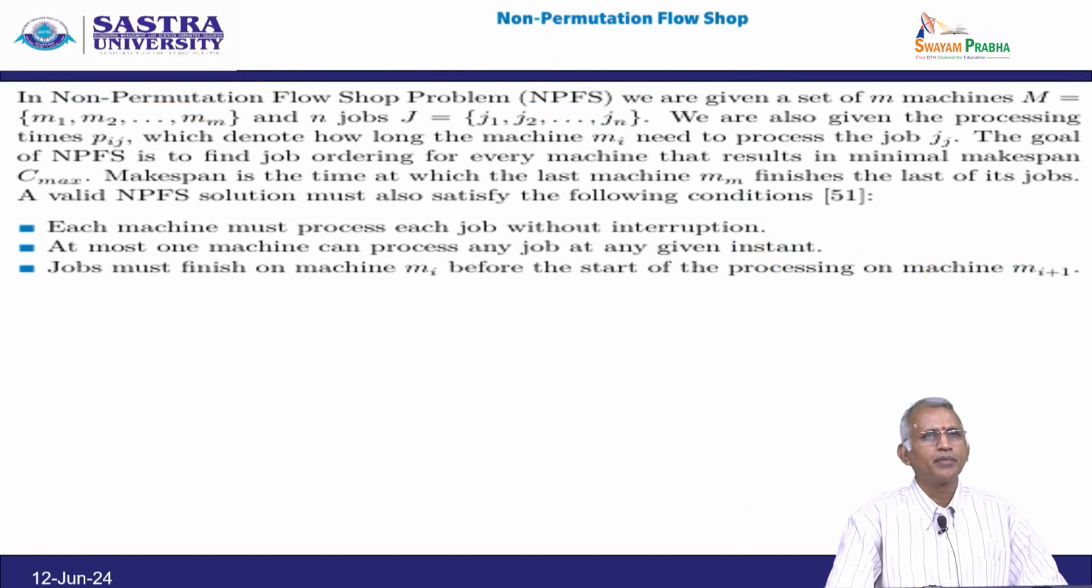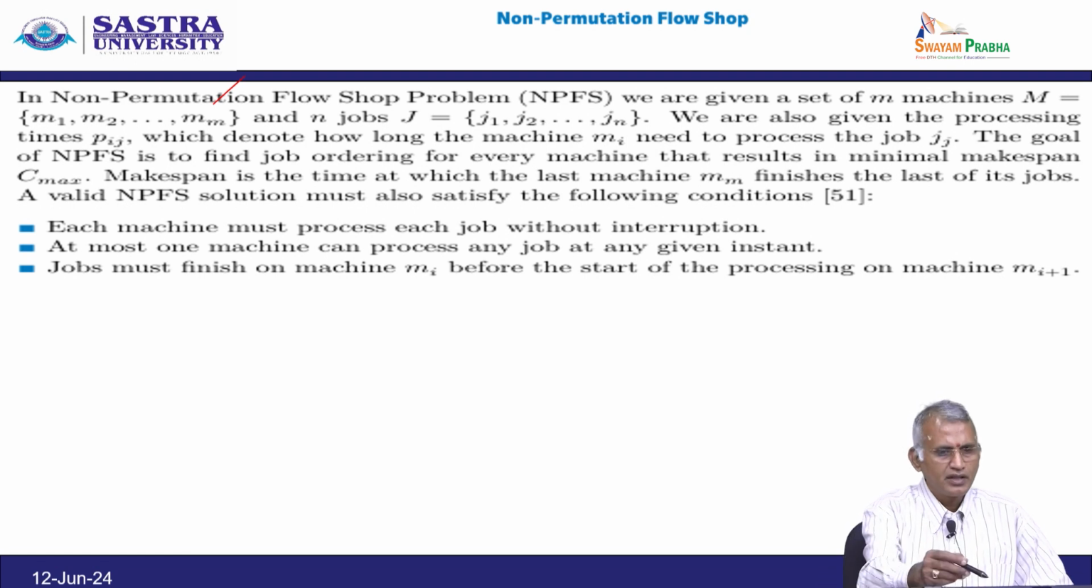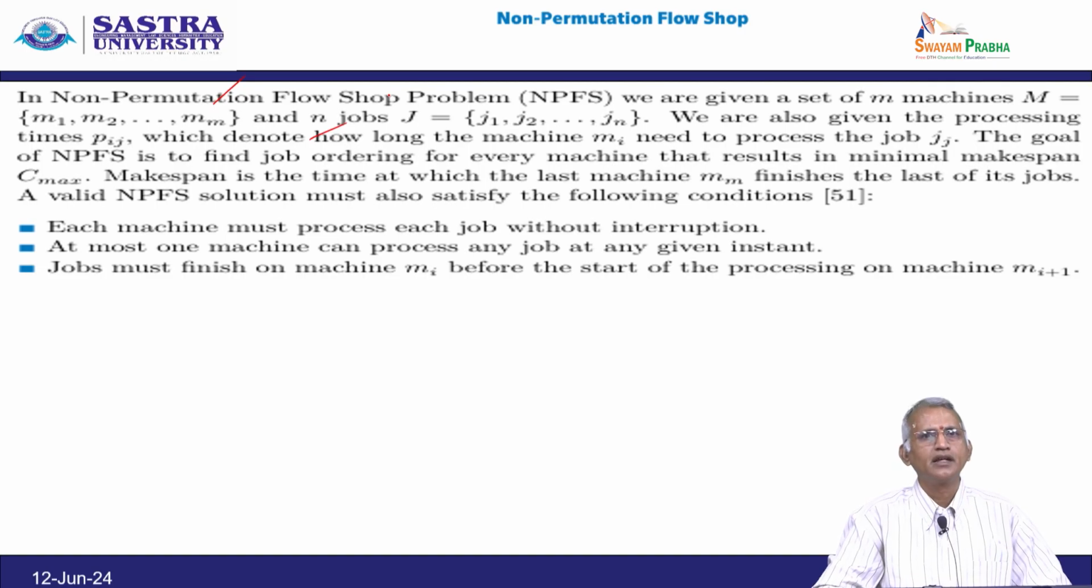So, in non-permutation flow shop problem we are given a set of m machines m1 to mm and n jobs j1 to jn. We are also given the processing time Pij, which denotes how long the machine mi needs to process the job j. The goal of NPFS is to find the job ordering for every machine that results in minimal makespan, that is C suffix max. Makespan is the time at which the last machine m suffix m finishes the last of its jobs.